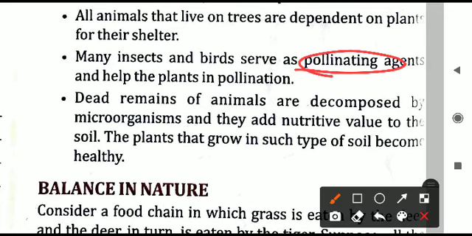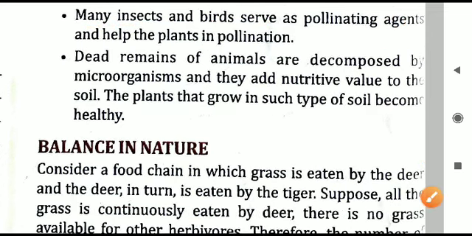Also, for pollination, we have discussed pollination earlier in the previous chapters. Insects and birds are the pollinating agents. So again, animals are helping the plants, helping the flowers to pollinate. In this case we can say plants are depending on the animals. So that is another point.